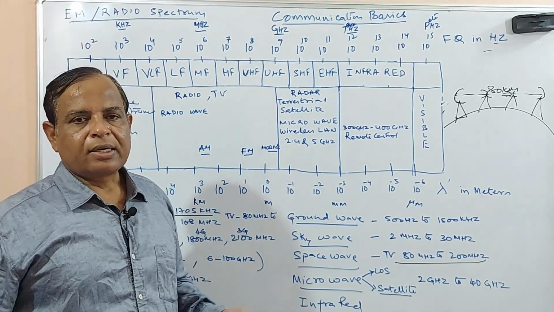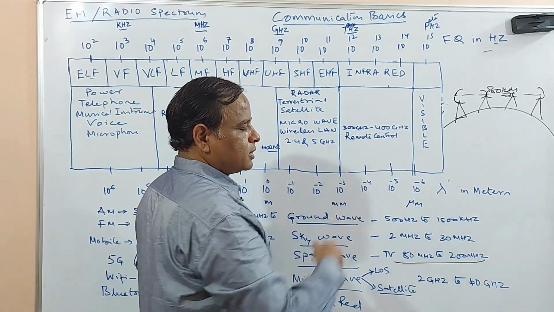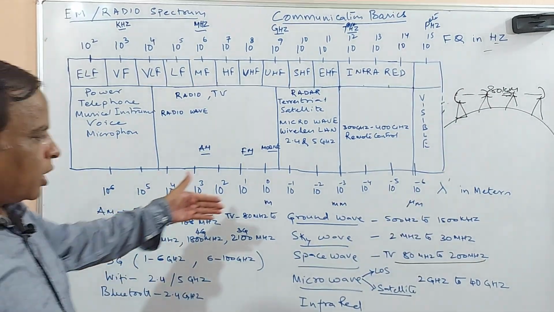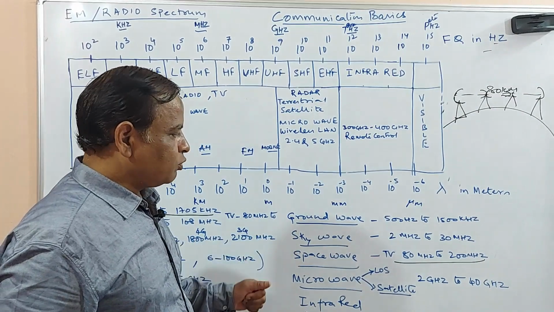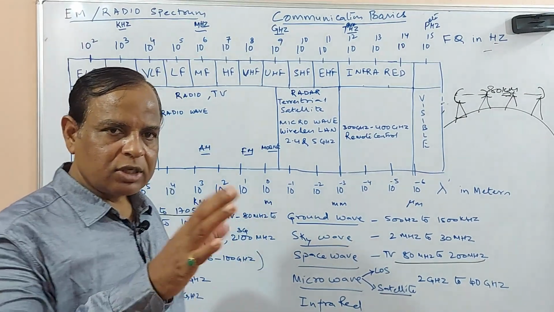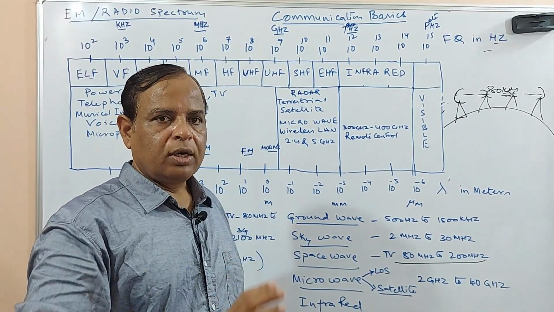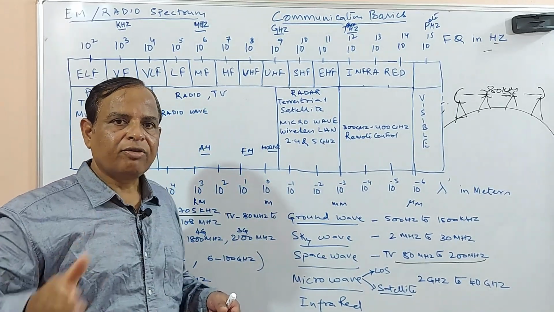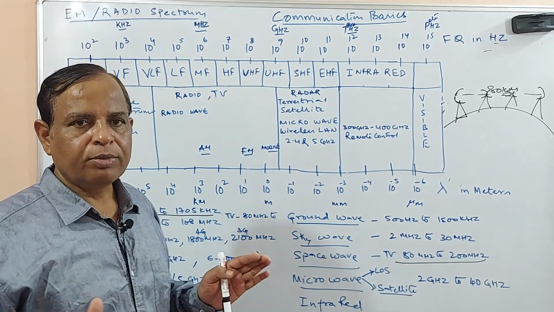Basically, in the case of a sky wave and a space wave, you have seen what the ionosphere is doing: a certain frequency range of EM waves gets reflected. It is doing a wonderful job, isn't it?